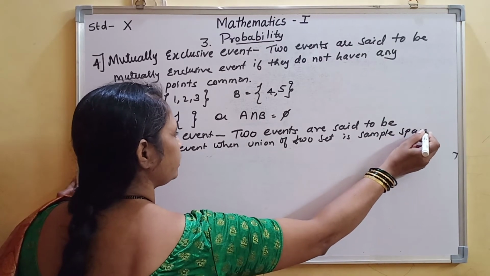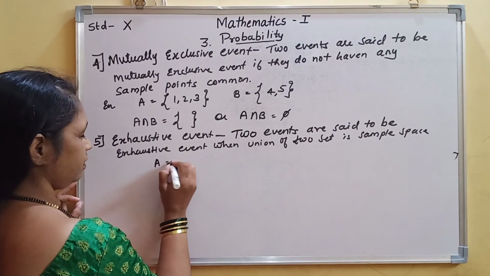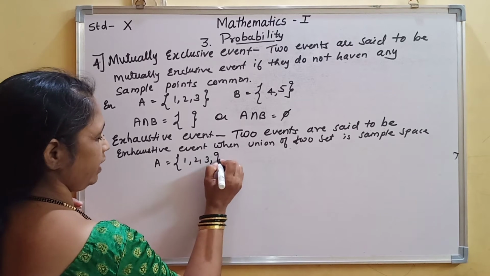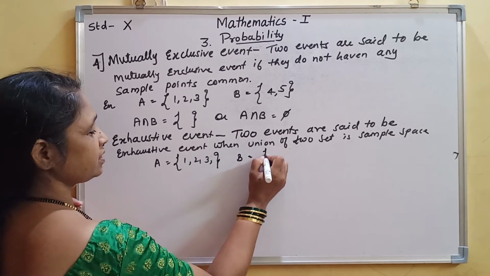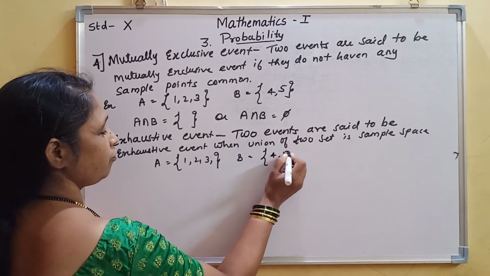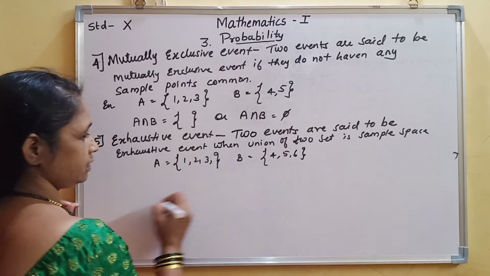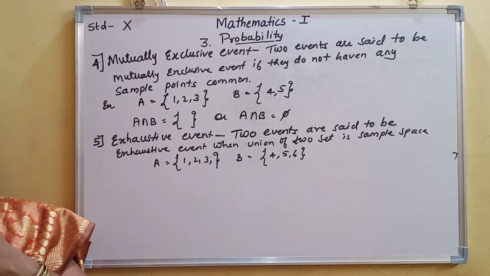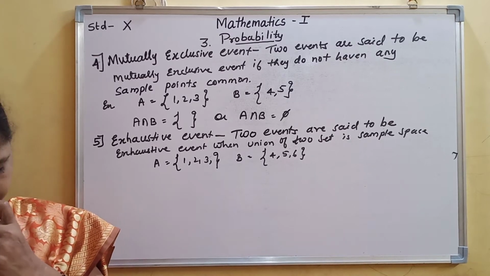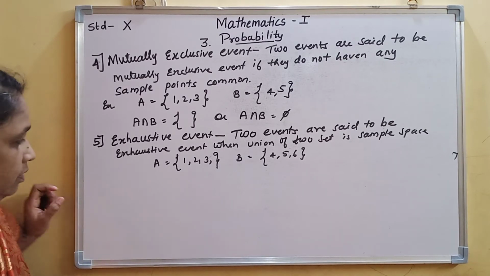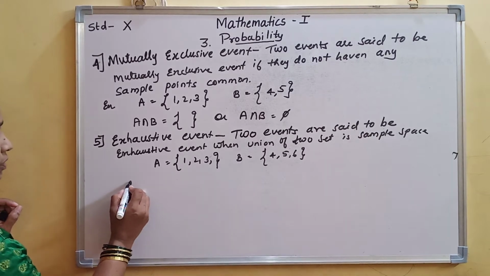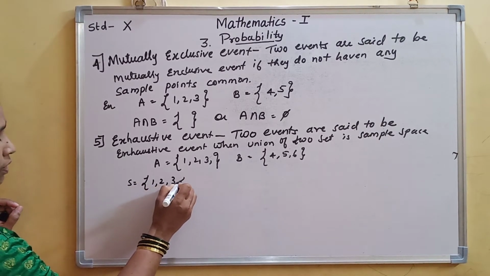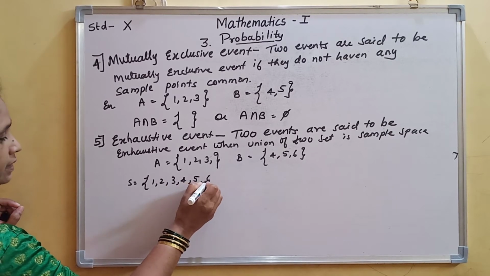Now suppose A has the elements 1, 2, 3 and B has the elements 4, 5, 6. Here S is equal to 1, 2, 3, 4, 5, 6.